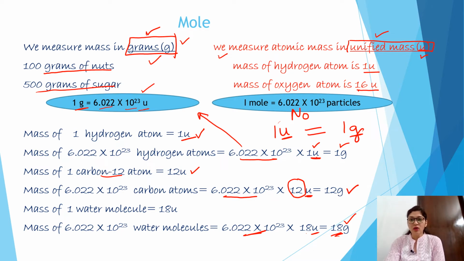What is the difference? If I talk about 1 gram, then it shows this much of particles. But when I say 1 U, then it is talking about one hydrogen atom, the mass of one atom. In the same way, if I say 12 U, then it is the mass of one carbon atom. But when I say 12 gram, then it shows this much of particles of atoms. Right? The mass of this much particles of atoms. So we simply replace this U with G, but in depth there is a huge difference between the two.